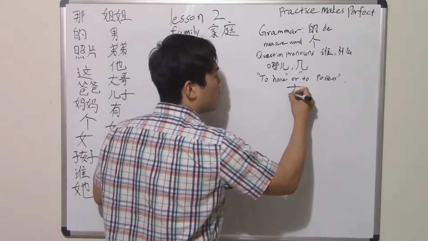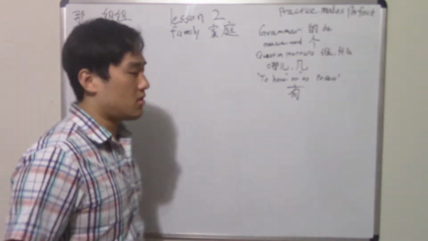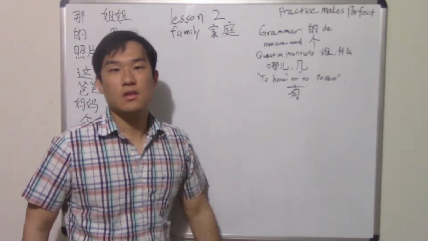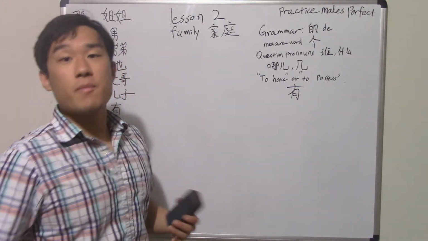Okay, let me write it down. I forgot to write this word right here. 有 means to have or to possess. So like it's literally just like a have. So let's say 我有照片, right? So I have photo. 我有一个照片, I have one photo.